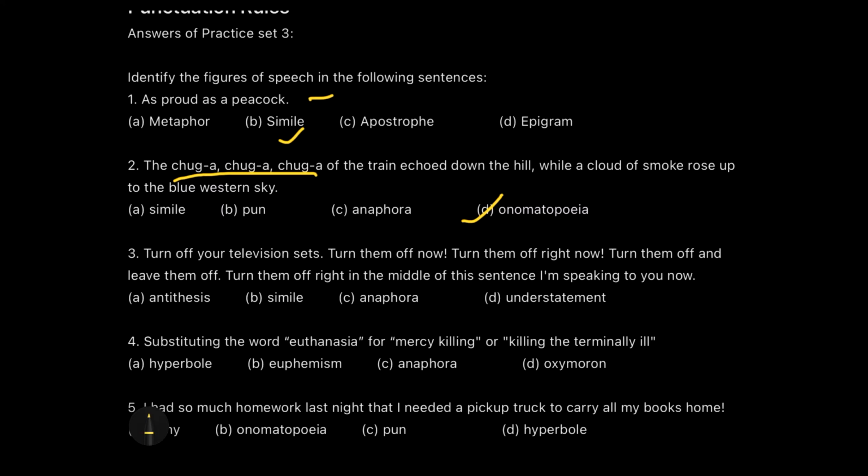Now the third part, let's read the third sentence. "Turn off your television set. Turn them off now. Turn them off right now. Turn them off and leave them off. Turn them off right in the middle of the sentence. I'm speaking to you now." So "turn off" is repeated in all the parts. When a single word is getting repeated in different sentences or parts of sentences, that is called anaphora, generally seen in prose and in poems, where a word is repeated again and again to make it more important.